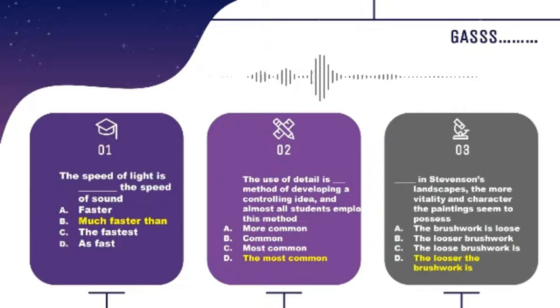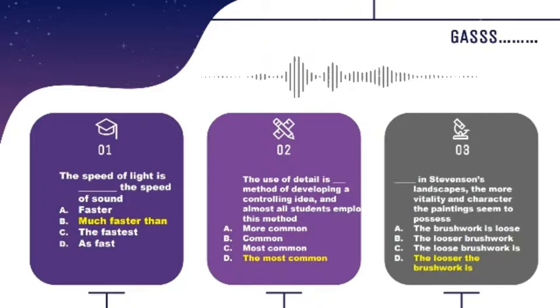Okay, now I would like to show you three questions that relate to point number 8, problems with comparatives and superlatives. Okay, for the first question, the speed of light is blah blah blah the speed of sound.